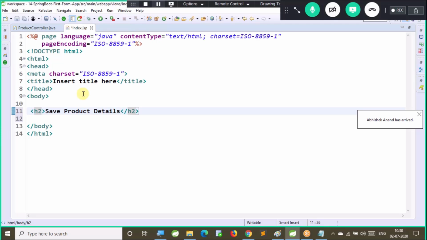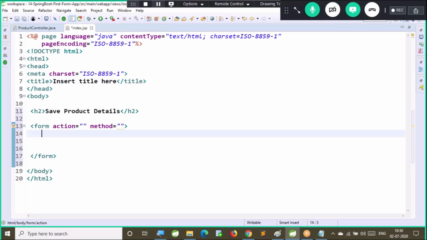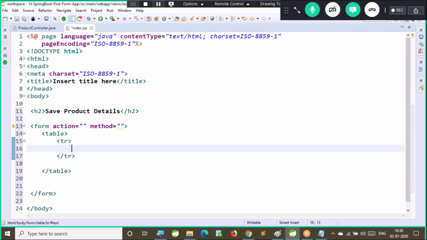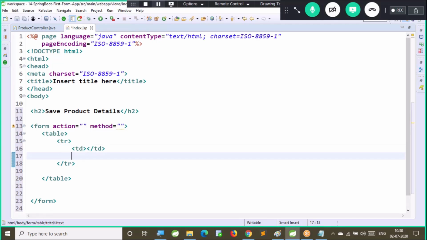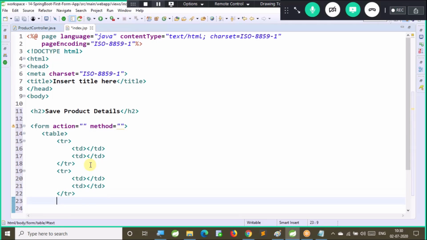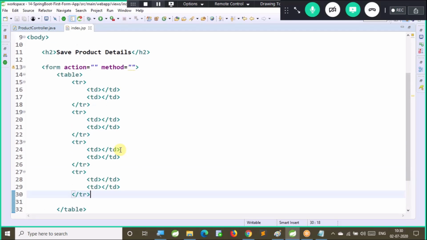Guys, please remember, I am not using the form tag library. In the second application I will use the form tag library. Form action, then method attribute, normal HTML form. So I'm going to take one table, inside the table, table row, inside the row, table data for label, and this is for field. Right, how many rows we need? One is for ID, one is for name, one is for price, one is for button. So now I created a template. 4 rows we need with 2 columns.